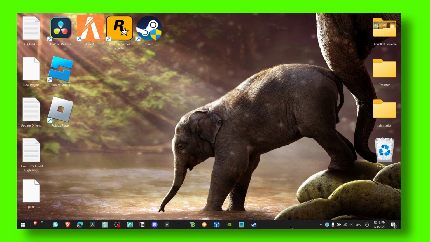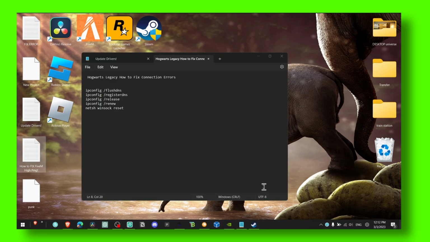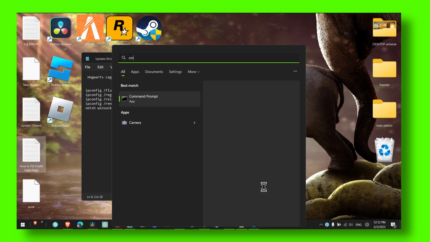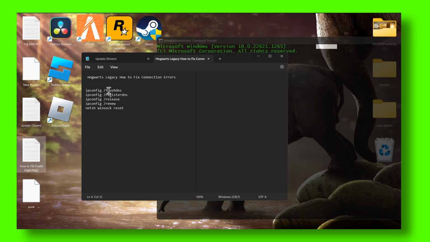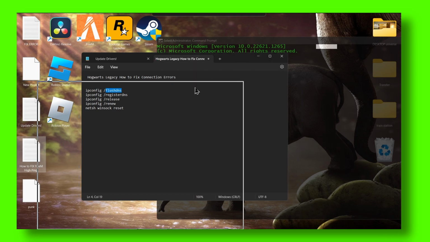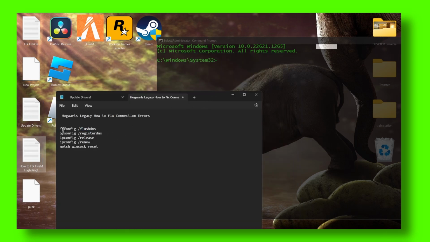Another thing that you can try: write here in the search bar cmd and run as administrator. Okay, run as administrator, and now yes. Here, make sure you copy and paste. Copy this first command. I'll leave all these commands in the description of this video.